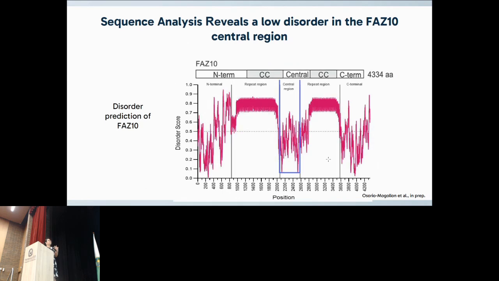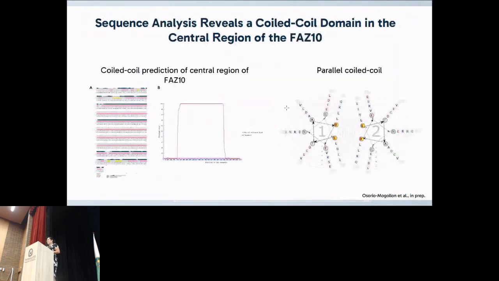We have performed disorder predictions of FASTN to select a region as an initial point for our structural studies. We have selected the central region as our initial point because it has low disorder, and we considered that this central region is more structured. Focusing on the central region, we have performed coiled coil predictions with Markov algorithms, and we found a coiled coil domain with high likelihood of dimerization as a parallel coiled coil.